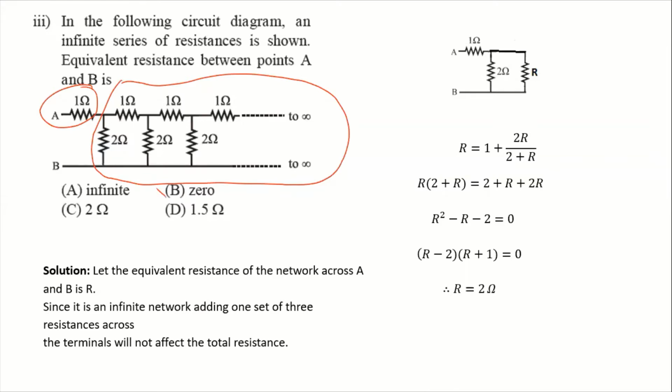So the 0 option is eliminated because we get 1 plus something. So the answer must be greater than 1, so maybe 1.5 or 2 is the more appropriate option. Infinity is also not appropriate. After solving this, we get the answer as 2 ohm.